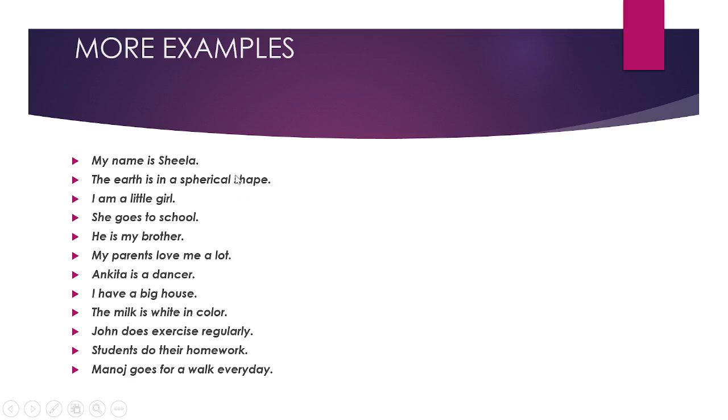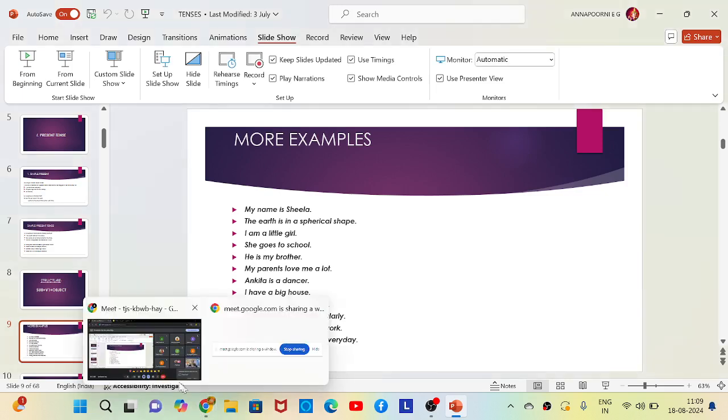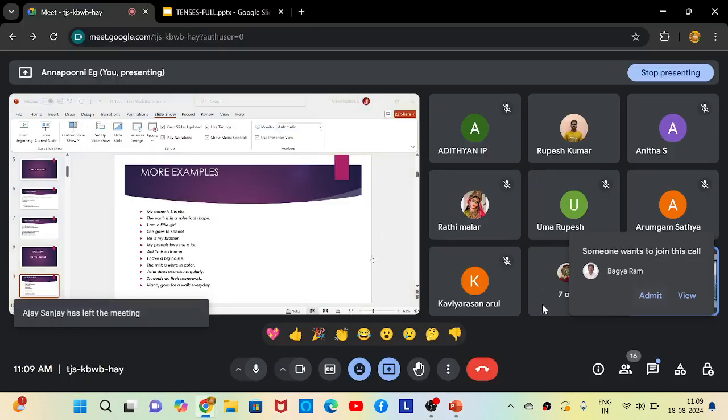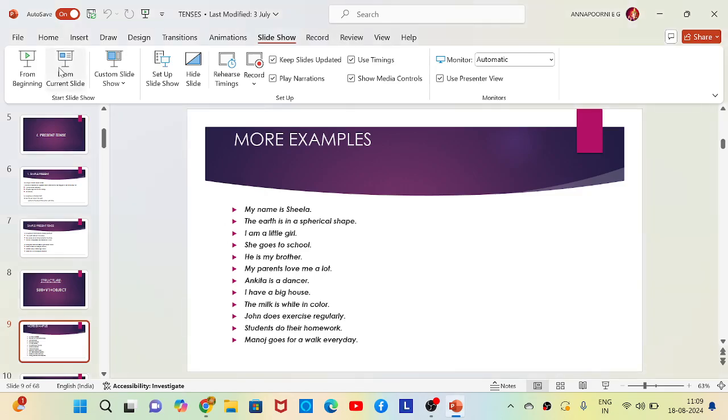This is a universal truth. I am a little girl. That is a universal truth. If I am a small girl, then I can tell I am a little girl. That is also a truth. He is my brother. That is also a truth. My parents love me a lot. Ankita is a dancer. I have a big house. The milk is white in color. If I tell the milk is black in color, people will throw stones at me, right? So that is also a permanent truth.